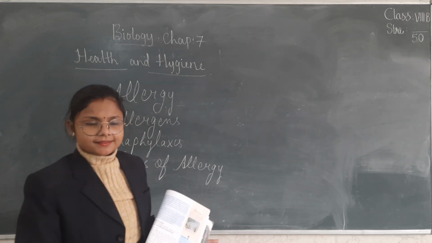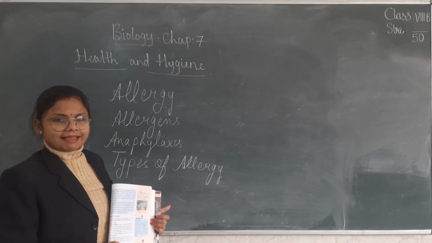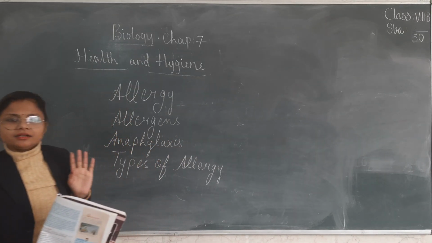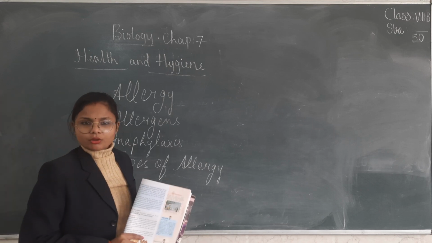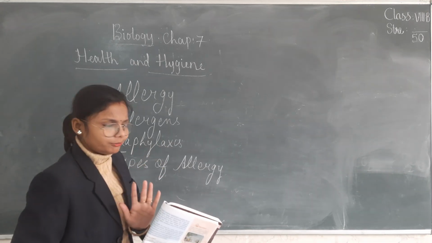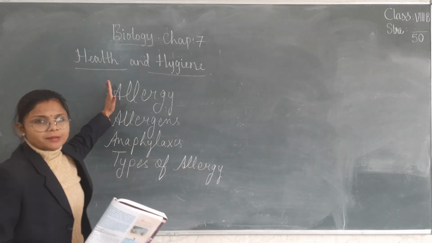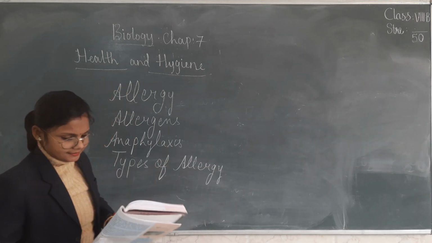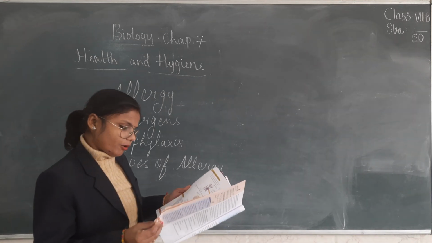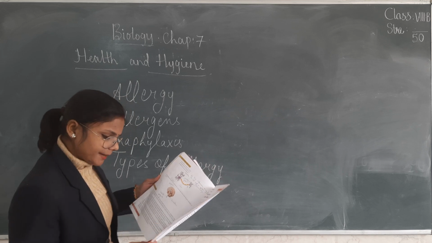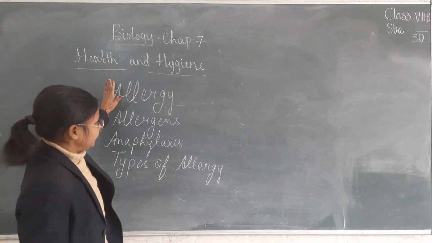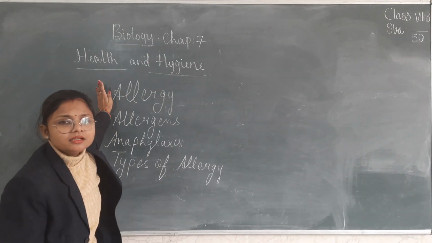What are communicable diseases? The diseases that can be spread from an infected person to a healthy person are communicable diseases. And what are non-communicable diseases? That cannot be spread from person to person. So allergy is one of the examples of non-communicable diseases. What is allergy? It's a body reaction in an individual who is hypersensitive to certain substances. So allergy, clear everybody? It is an example of non-communicable diseases.